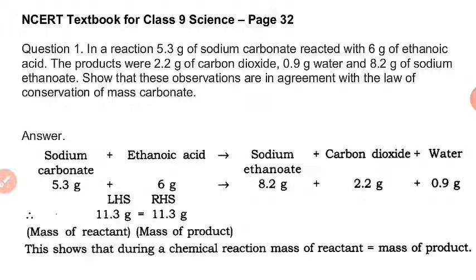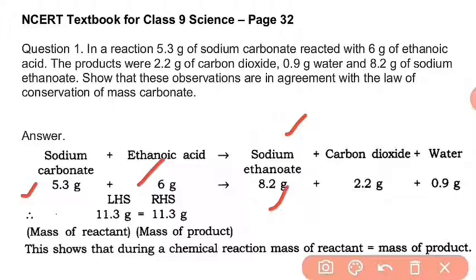So these three are products. Masses are given to us as 5.3 gram of sodium carbonate, 6 gram of ethanoic acid. Products: sodium ethanoate 8.2 gram, carbon dioxide 2.2 gram and water 0.9 gram.